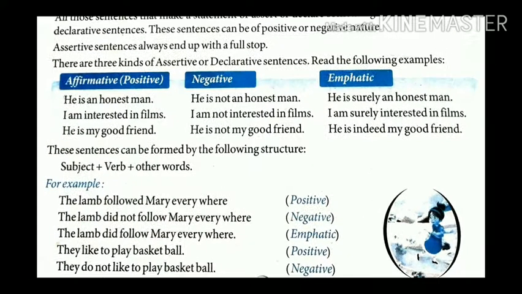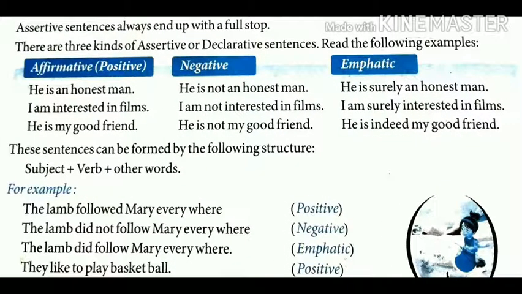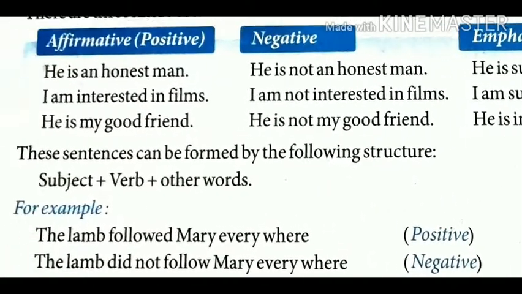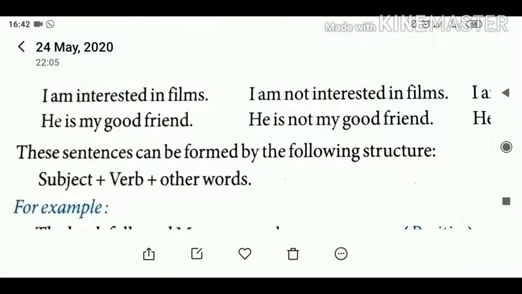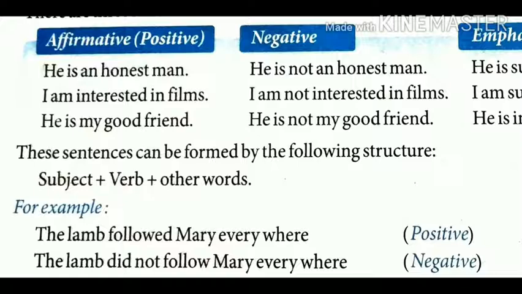Now formation of our English structure. We have studied in sentence also that here subject plus verb plus other words. In this affirmative sentence, he is my good friend. So he is the subject, is the verb, and my good friend are other words.